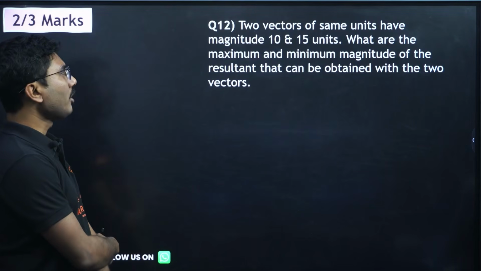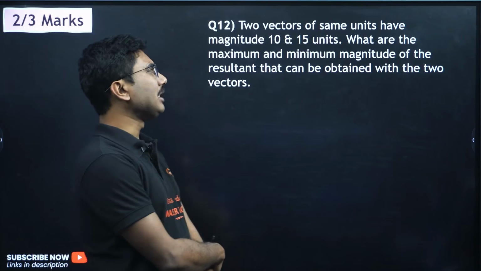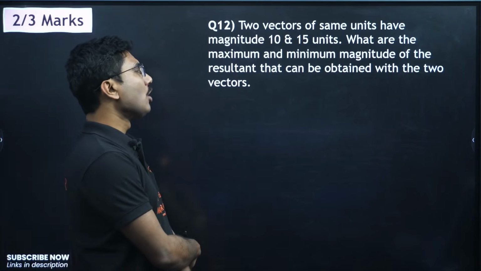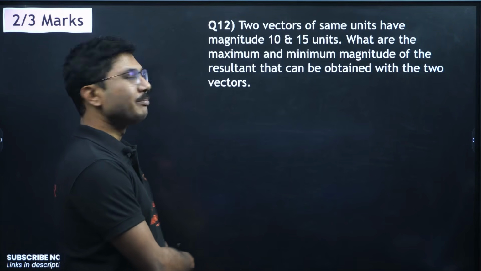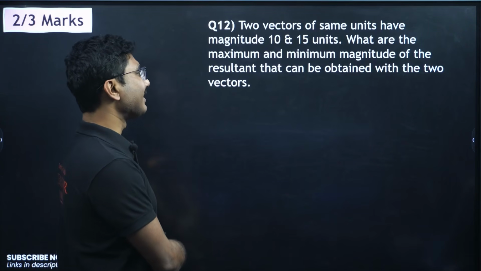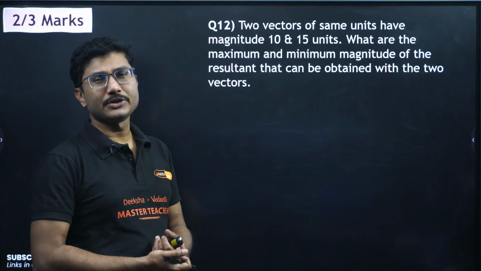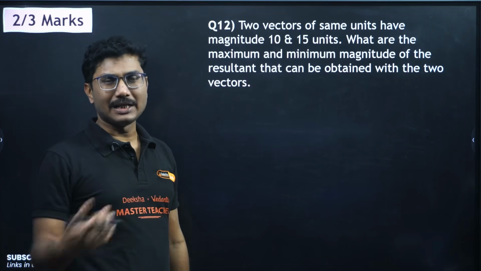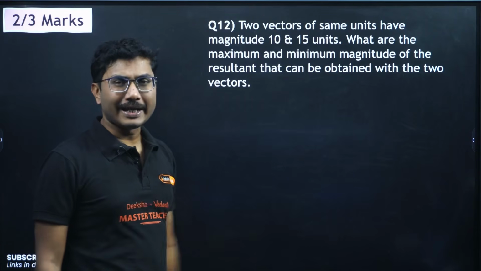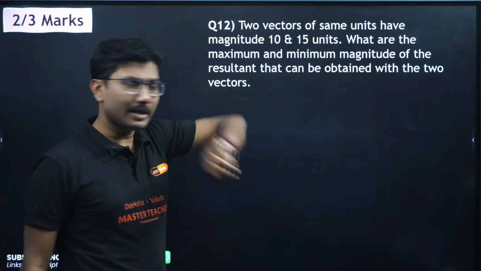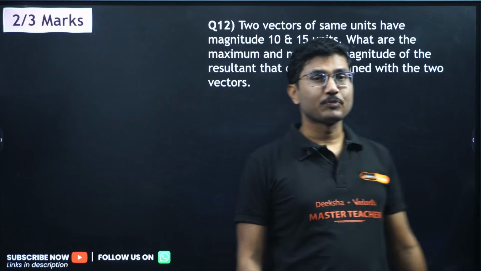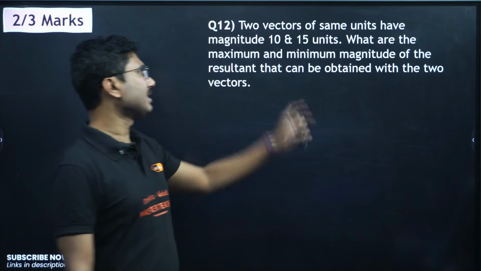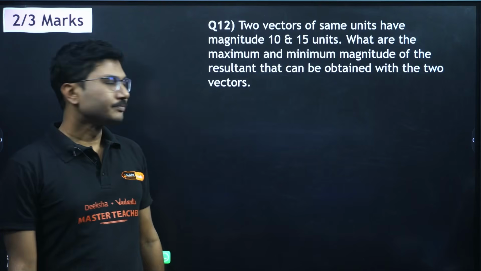Now let's move on. Two vectors of the same units have magnitudes 10 and 15 units. What are the maximum and minimum magnitudes of the resultant that can be obtained from these two vectors? Very common question. Exactly 10 and 15 may not come. It can be 11 and 16, it can be 5 and 9. So the values can change, but the question pattern is very common. So here you have to identify the maximum and minimum vectors from these two vectors.